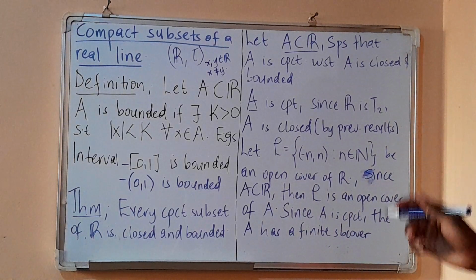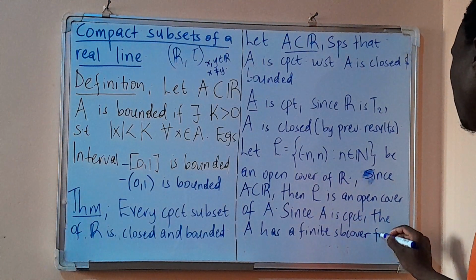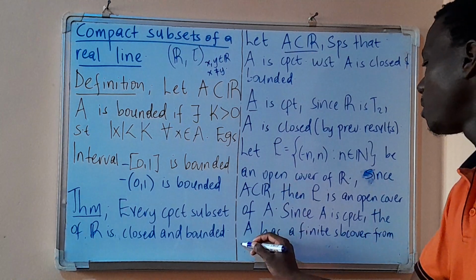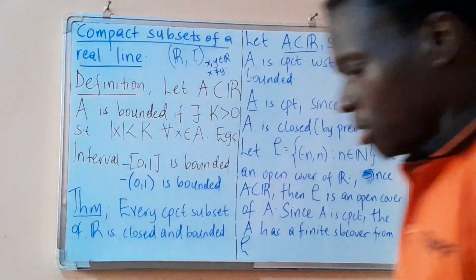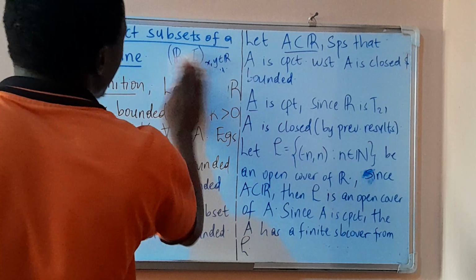Since A is compact, A has a finite subcover from that set.